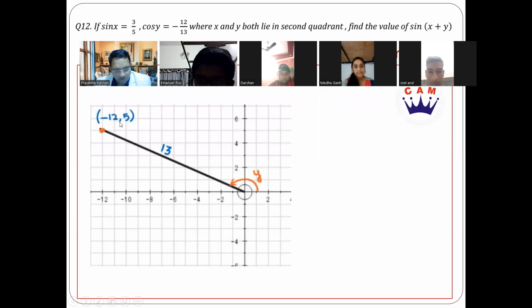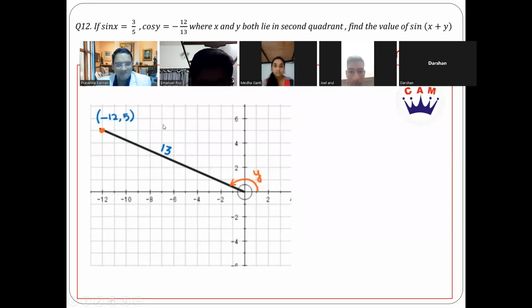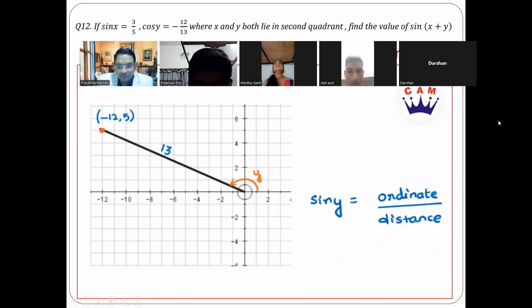So the point is going to be minus 12, 5. The angle is y. And the hypotenuse of the triangle, or the distance, is 13. So now cos y is abscissa by distance, which is minus 12 by 13. Can you tell me what is sin y? 5 by 13, ordinate by distance, absolutely.